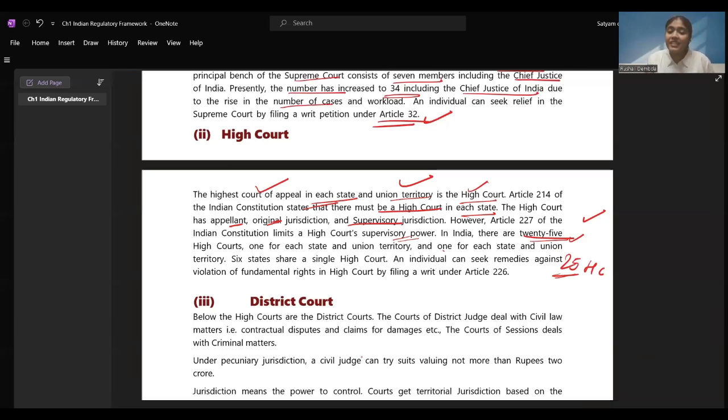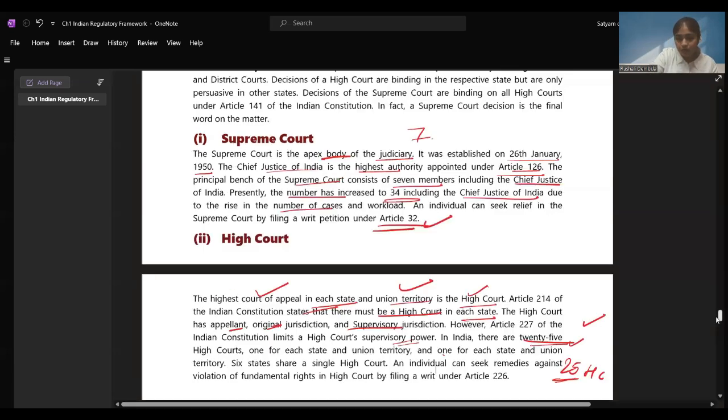An individual can seek remedies against violation of fundamental human rights. If some of your fundamental rights have been violated, right to live, right to freedom of speech, all these things, you can file a writ petition under Article 226 to the High Court. Okay. Now, district court.